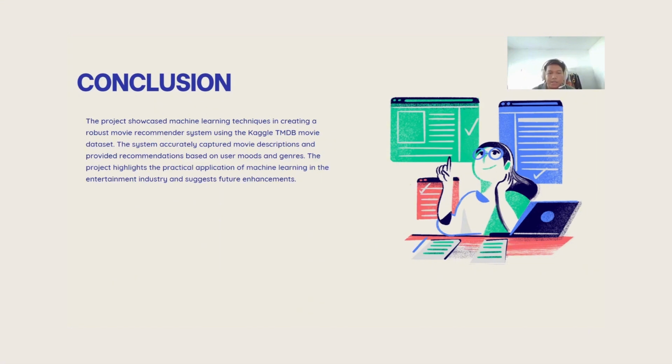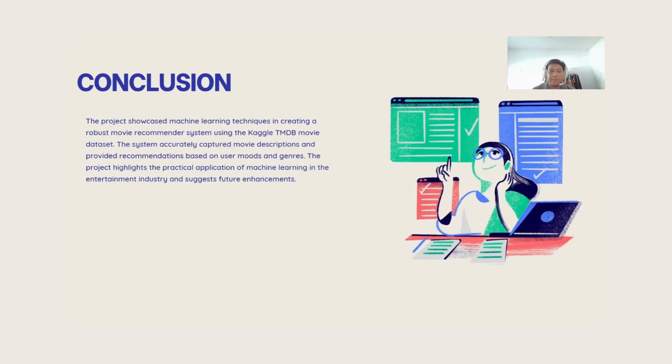In conclusion, this project has showcased machine learning techniques in creating a robust movie recommendation system using the Kaggle TMDB movie dataset. The system accurately captured movie descriptions and provided recommendations based on movie moods and genres. This highlights the practical application of machine learning in enhancing the user experience and engagement in the entertainment industry.